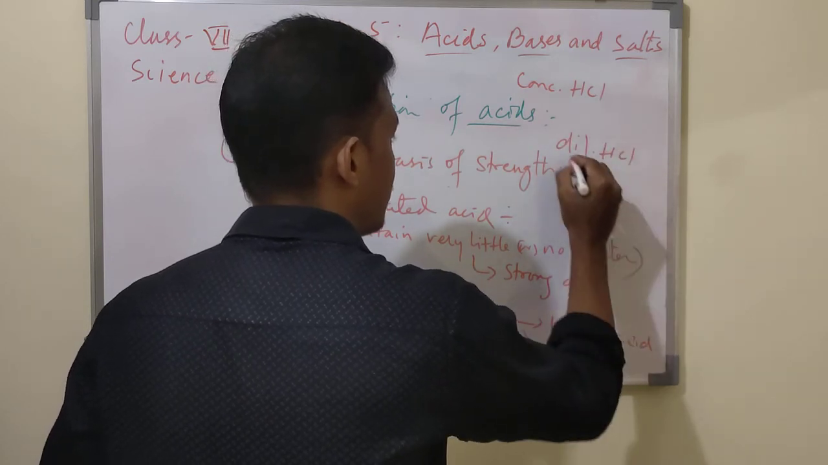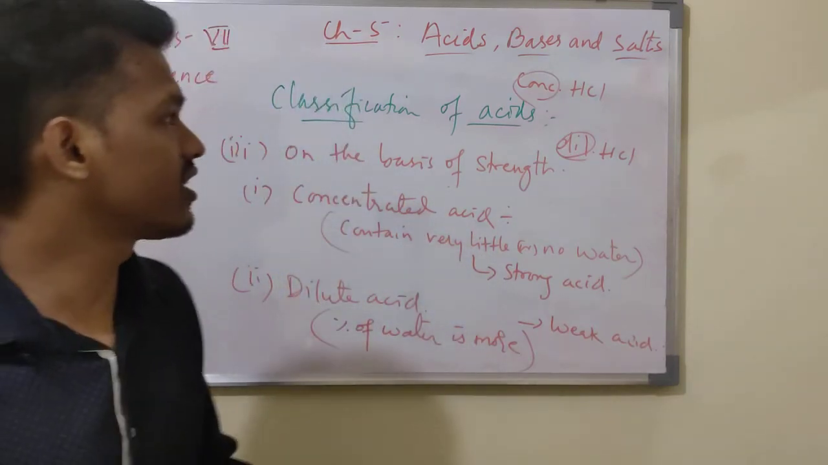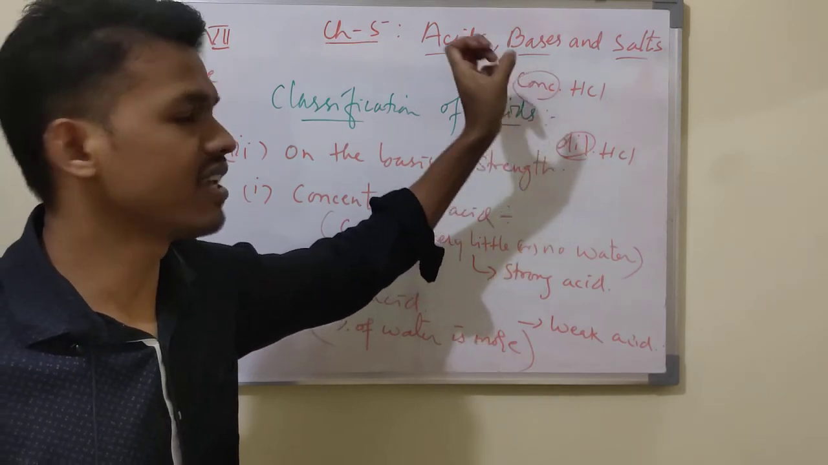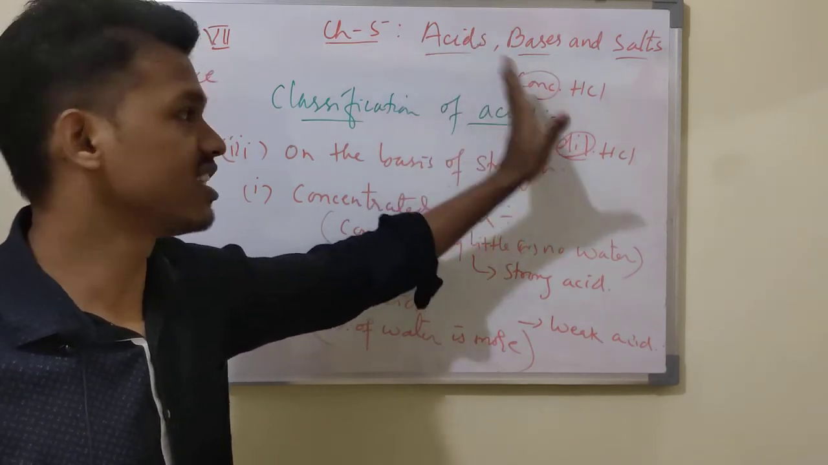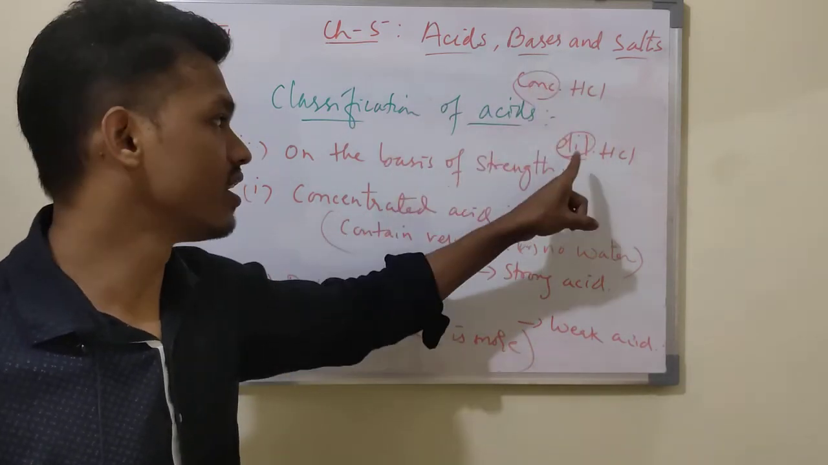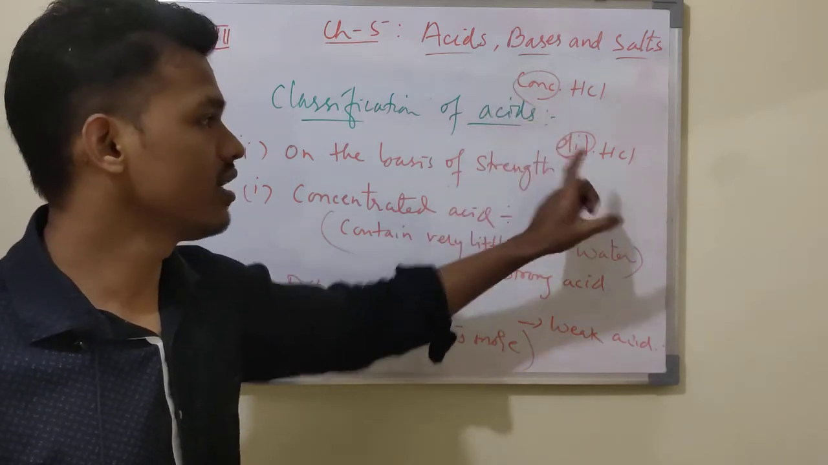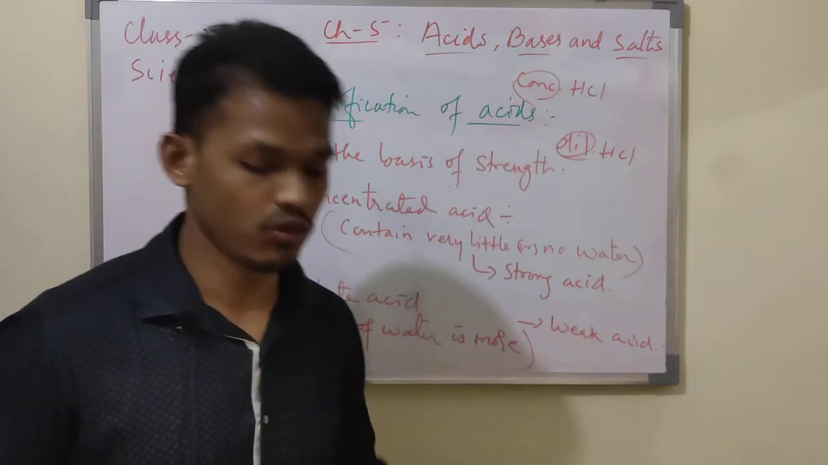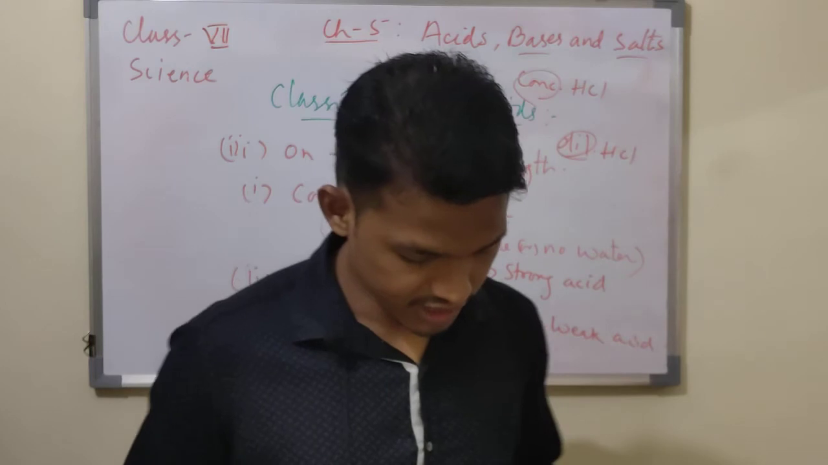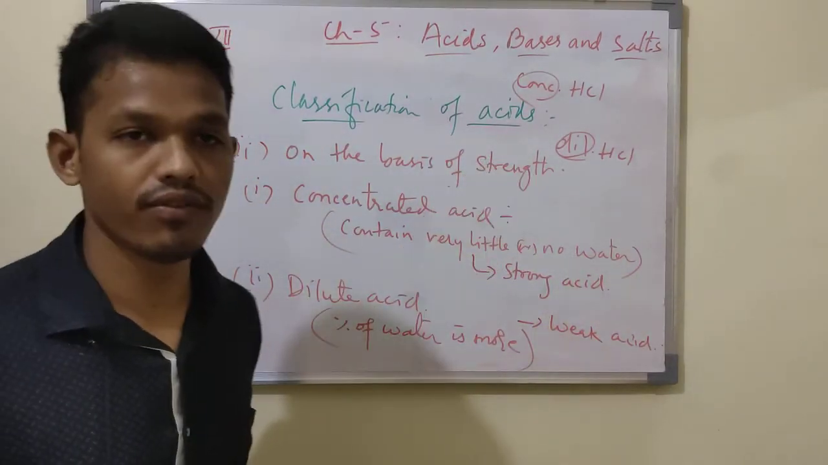Why do they mention dilute and concentrated? Because concentrated means the content of water is very little or no water is present in this hydrochloric acid. Dilute means the percentage of water is more in this acid, therefore they are weak acids. They are prepared by adding acid into the required amount of water.